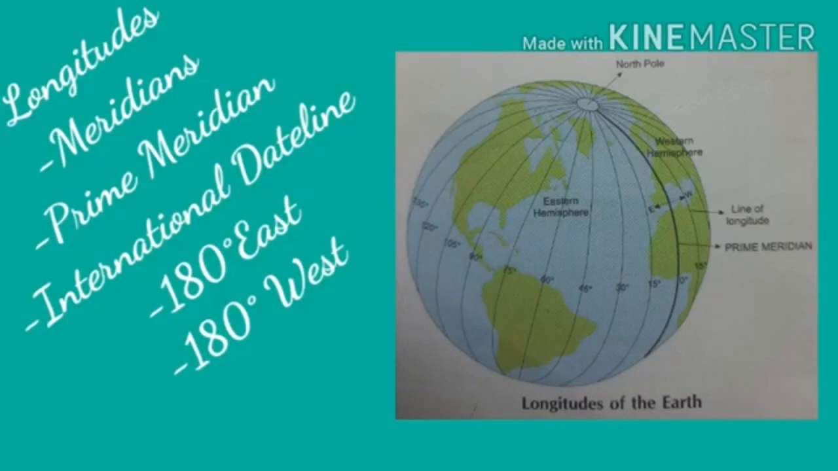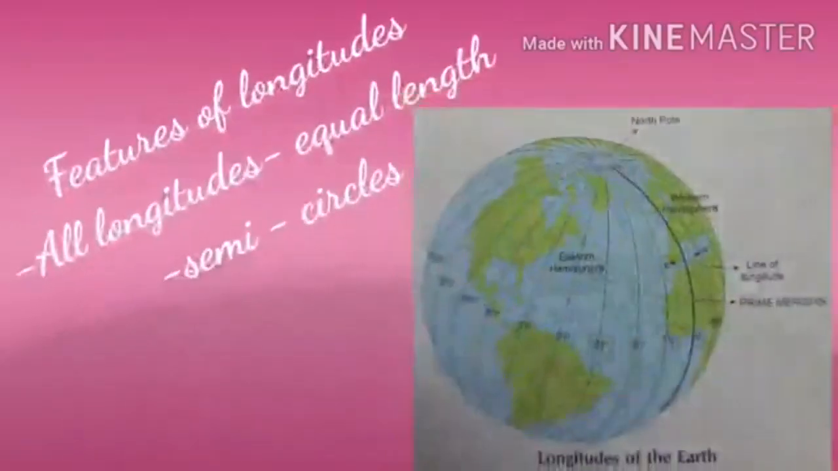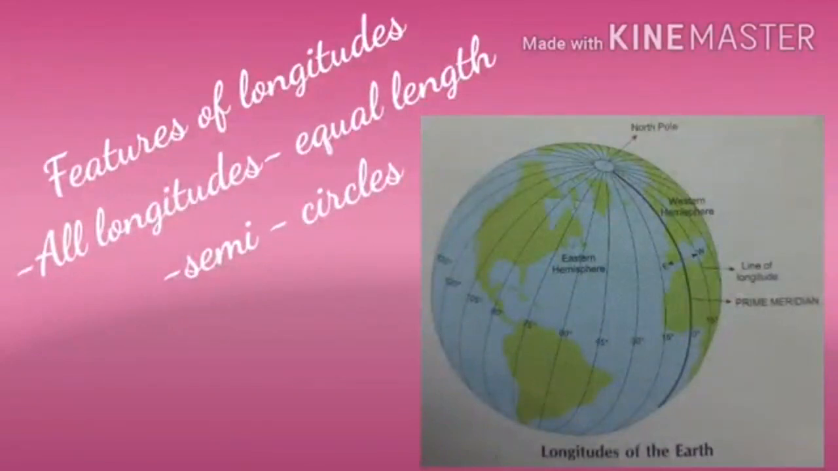What is the prime meridian? The meridian passing through the Royal Observatory in Greenwich near London was marked as the 0 degree meridian. This meridian is called the prime meridian. Children, next we learn features of longitudes.